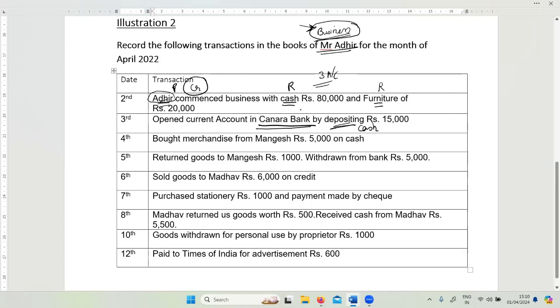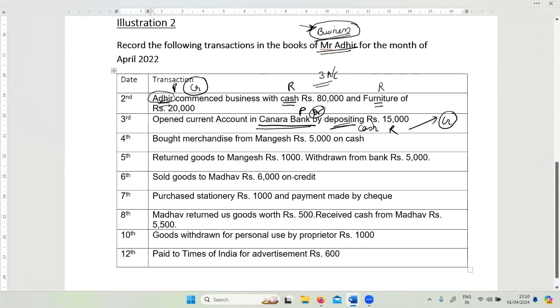So in this case, we have two accounts, Canara Bank and cash account. What is Canara Bank account? It's a personal account. What is cash account? It's a real account. What does the real account rule say? Debit what comes in, credit what goes out. From the business, this cash is going out, isn't it? To whom is it going out? To Canara Bank. Canara Bank is a person. Personal account rule says debit the receiver, credit the giver. So here cash is going out, so credit. Here bank is the receiver, so debit. Got it? So this is how I identified the debit and the credit in the transaction.